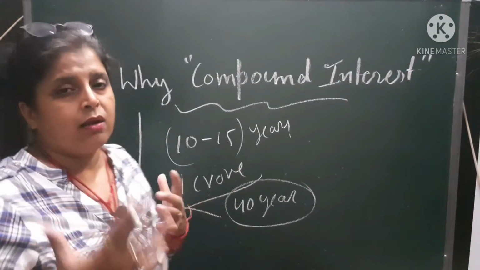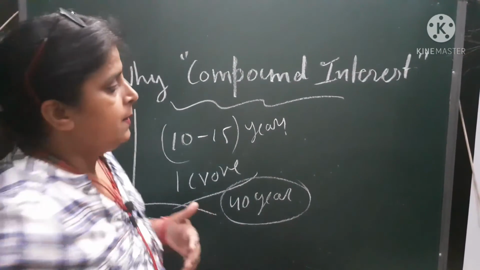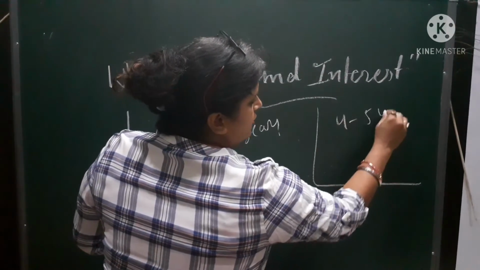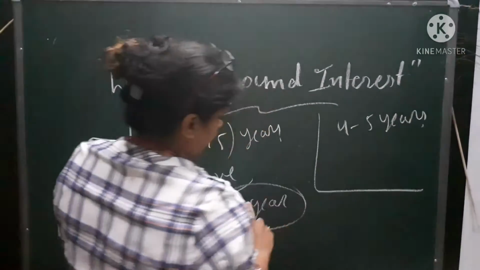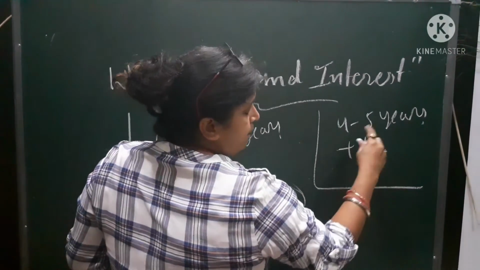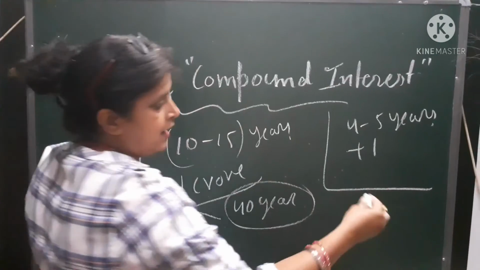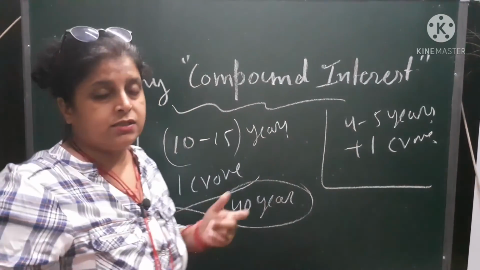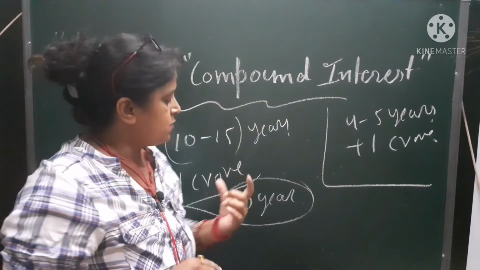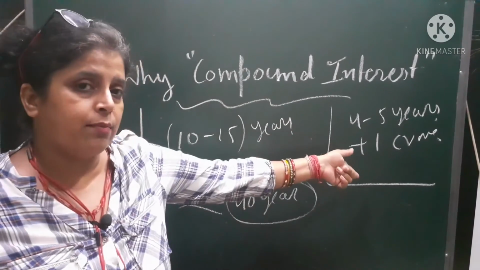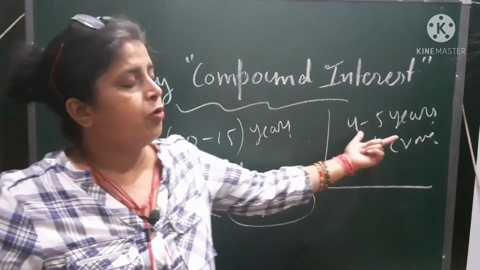But if you have knowledge of compound interest, within 2 to 3 years or hardly 4 to 5 years you will convert this 1 crore into 1 more crore. That will be the compound interest which I have explained to you. You just invest it for compound interest, and you will get 1 more crore within 4 to 5 years.